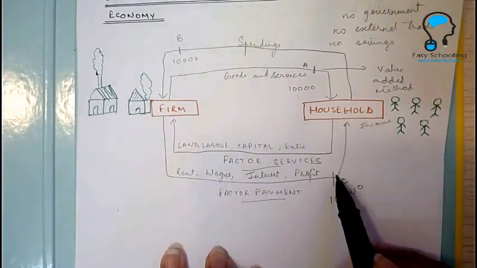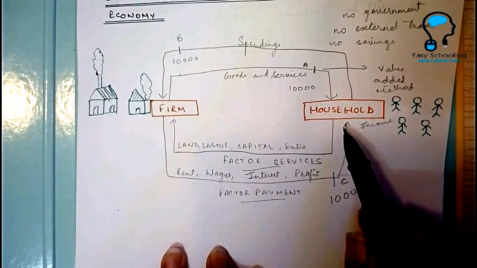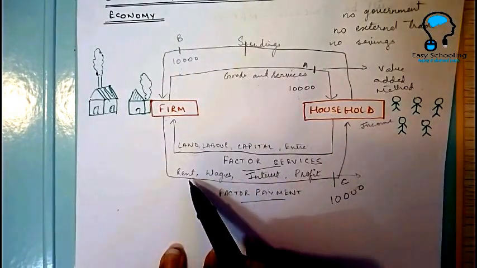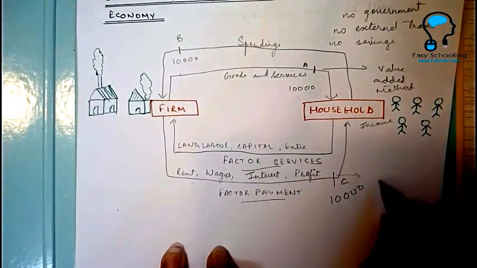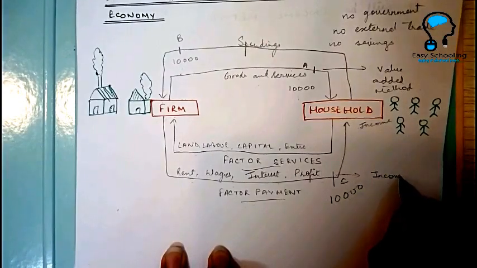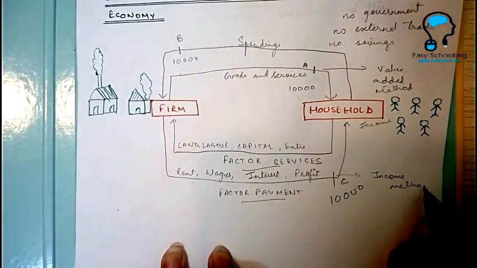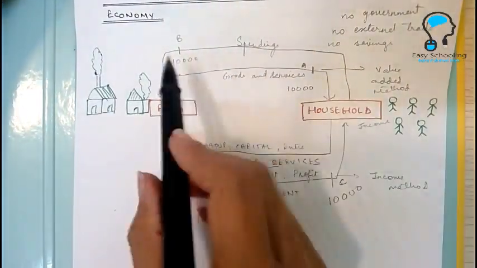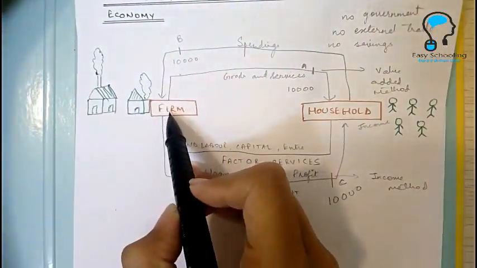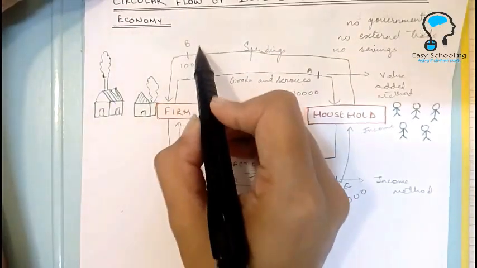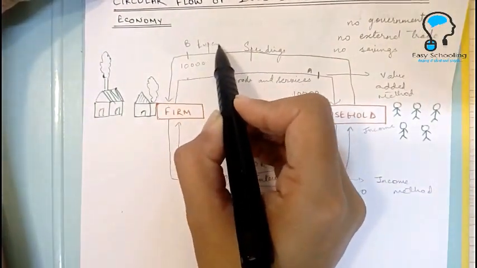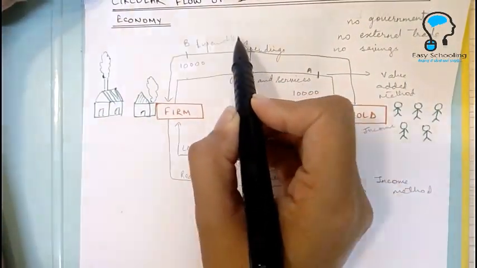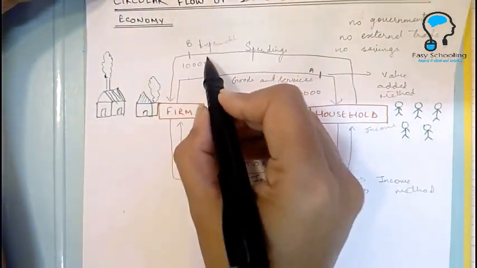If we measure the point C, we will measure the income of the household by adding rent, wages, interest and profit. This will be our income method. And if we measure how much the households are spending on the goods and services, this is going to be our expenditure method.